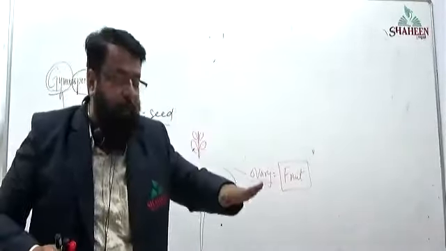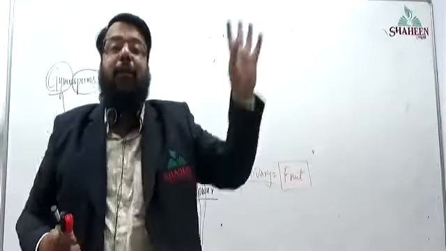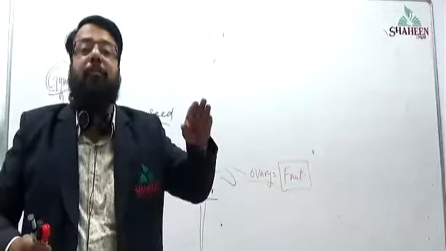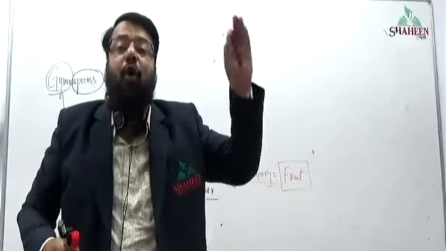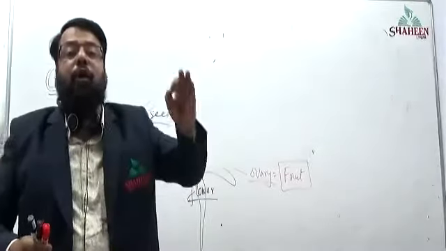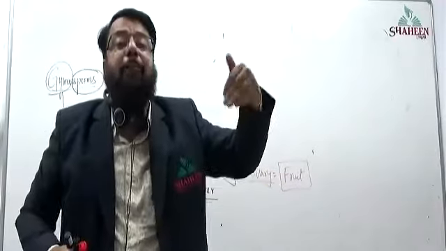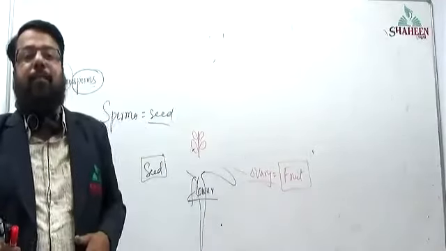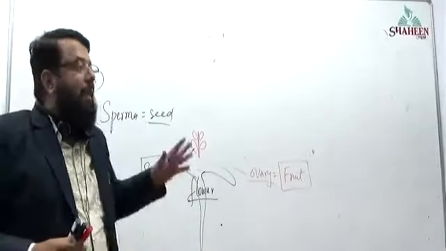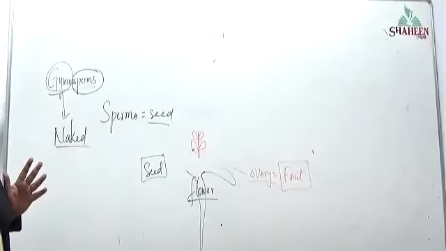Gymnosperms are those plants in which the ovary is completely absent, the ovules are completely exposed, and the seeds are completely naked. This naked seeded plant is nothing but gymnosperm.